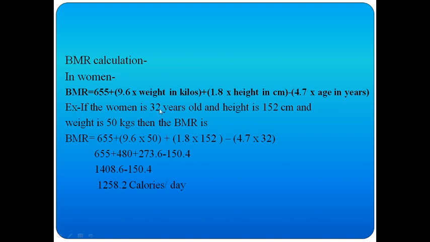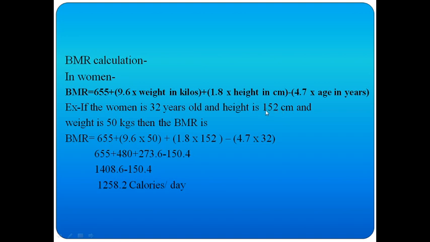Example: if the woman is 32 years old, the height is 152 centimeters and the weight is 50 kgs, then the BMR is, see, I will put the age, height and weight into this formula. 655 plus 9.6 into weight; what is the weight of that woman? 50 kgs, so I will write 50 here, plus 1.8 into height in centimeters.